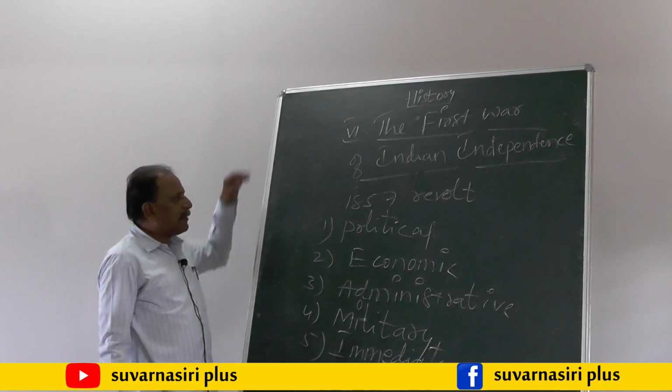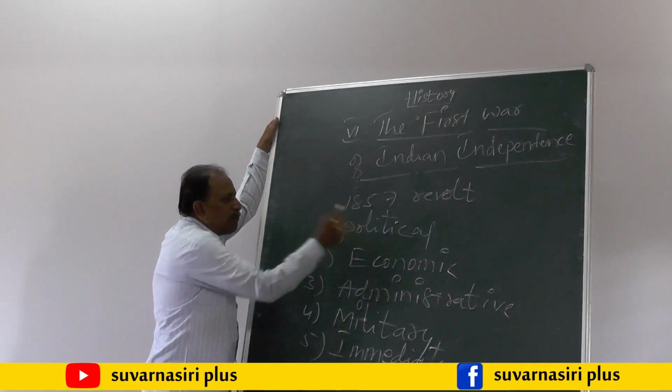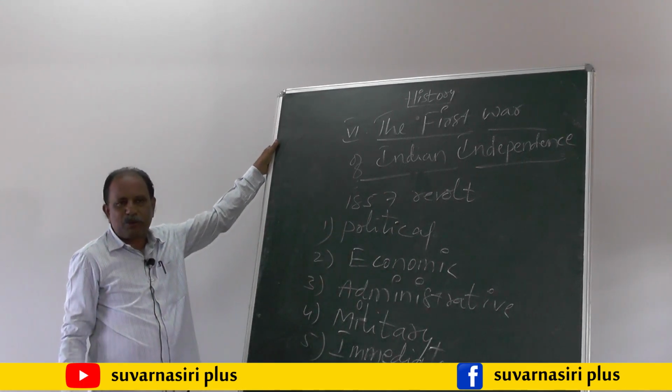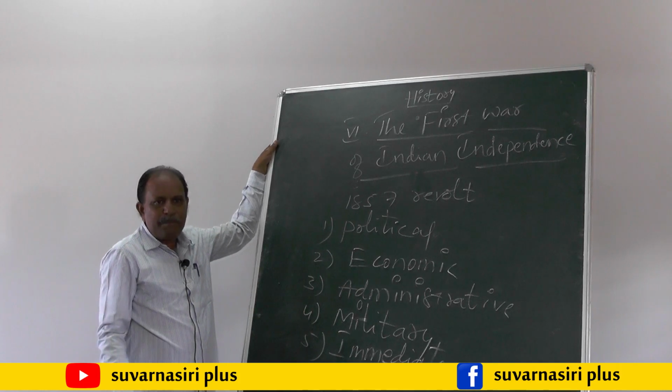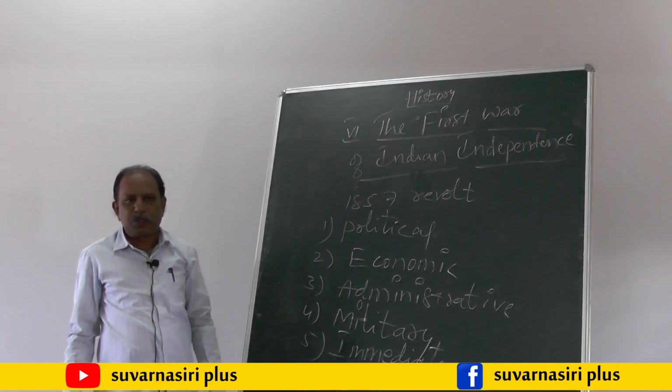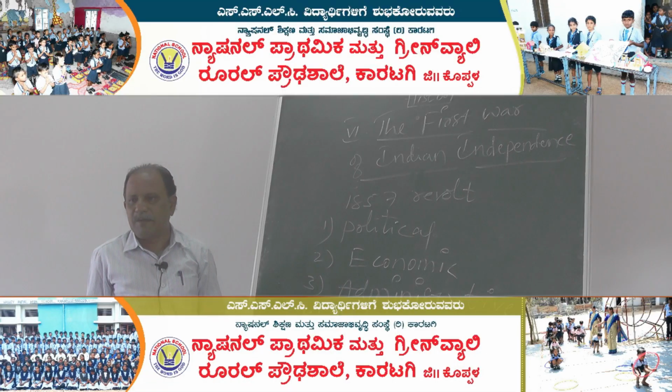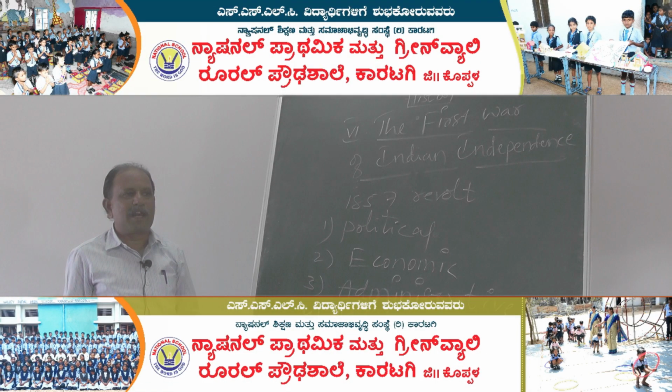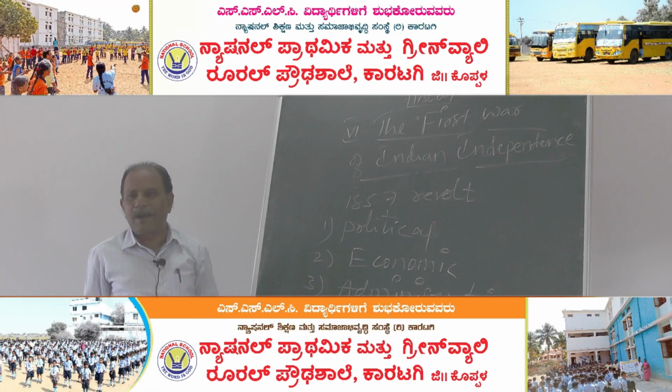Right, number one, the first reason under political reasons, the first point we have to write: the British government introduced the doctrine of lapse system by the then English Governor General, that is Lord Dalhousie.